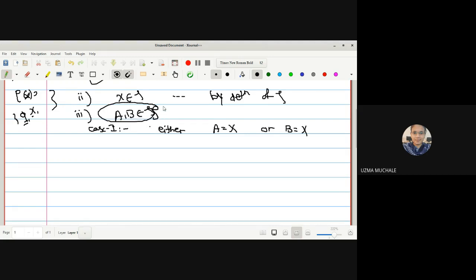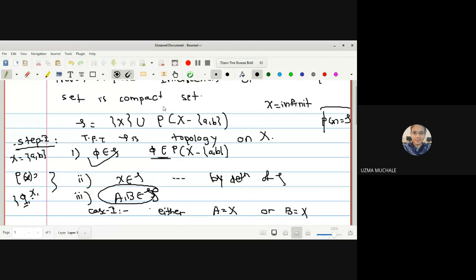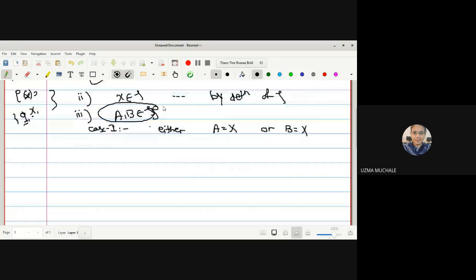To be a member of tau, there are two possibilities. Either it is a whole set X or it is a member of power set of X minus AB. So out of them, we have considered either A is equal to X or B is equal to X. So what will be A intersection B? Can anyone tell me from this?